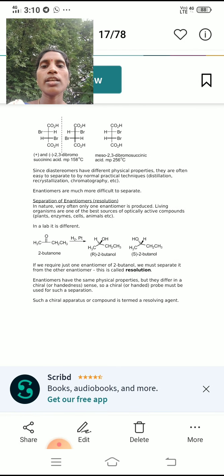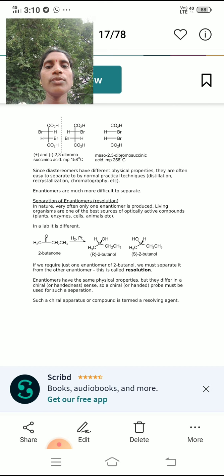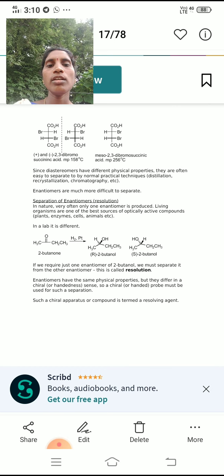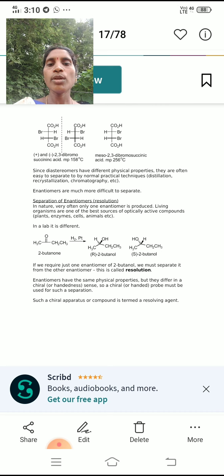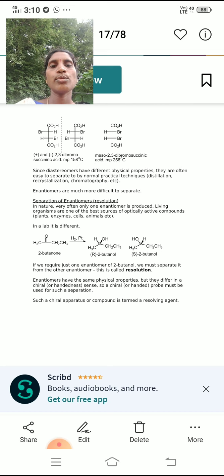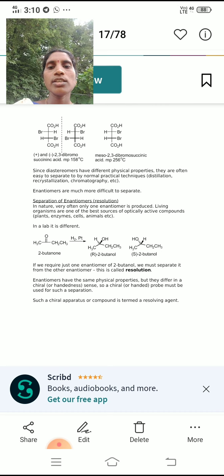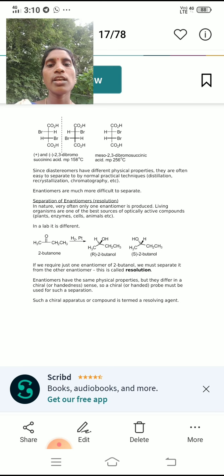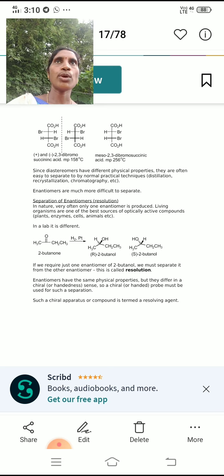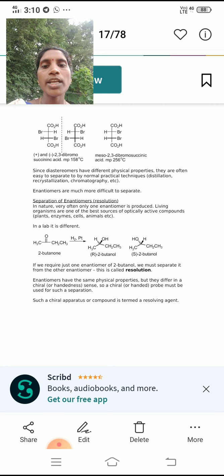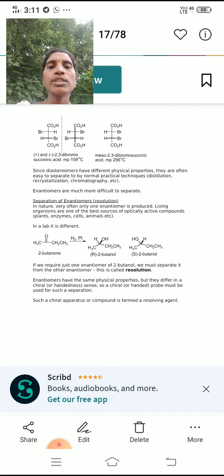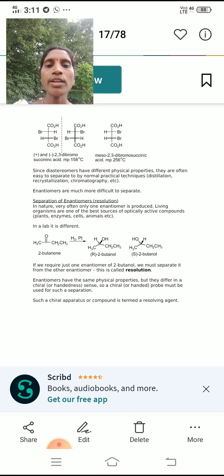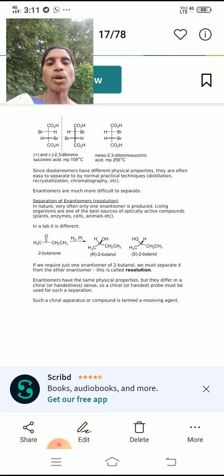Since the diastereomers have different physical properties, they are often easy to separate by normal practical techniques like distillation, recrystallization and chromatography. The enantiomers are much more difficult to separate because of their identical physical properties.